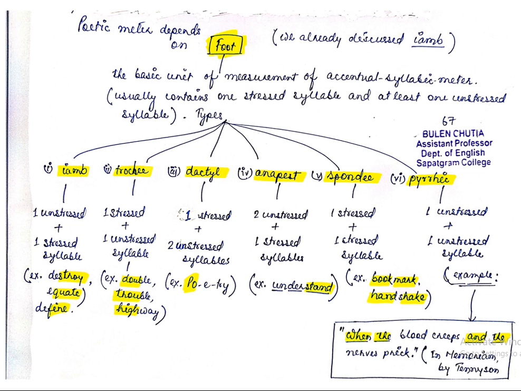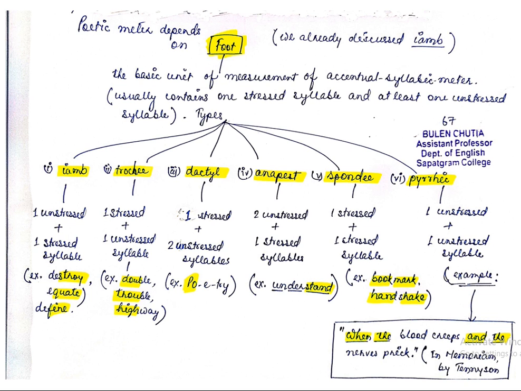Here we can see that the first syllable of the word is given importance. Such kind of foot is known as trochee. The foot is the basic unit of measurement of accentual or syllabic meter. It usually contains one stressed syllable and at least one unstressed syllable.